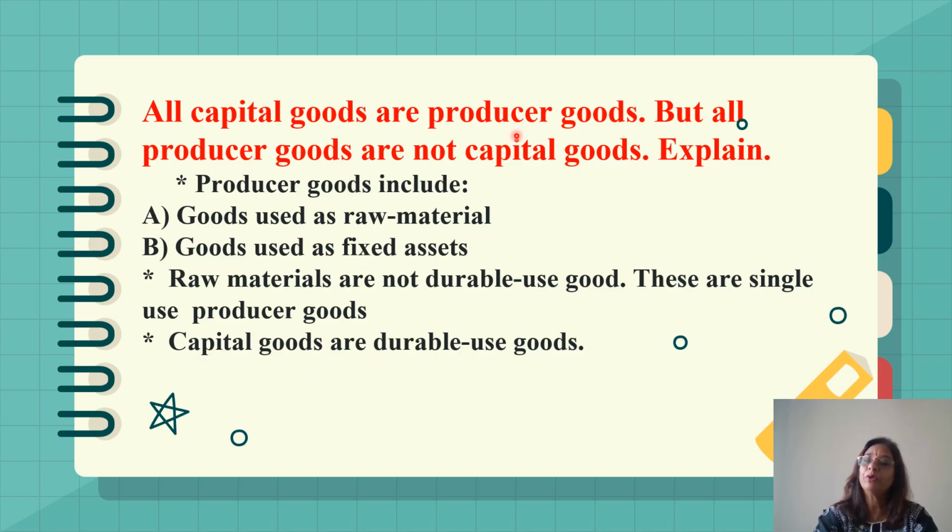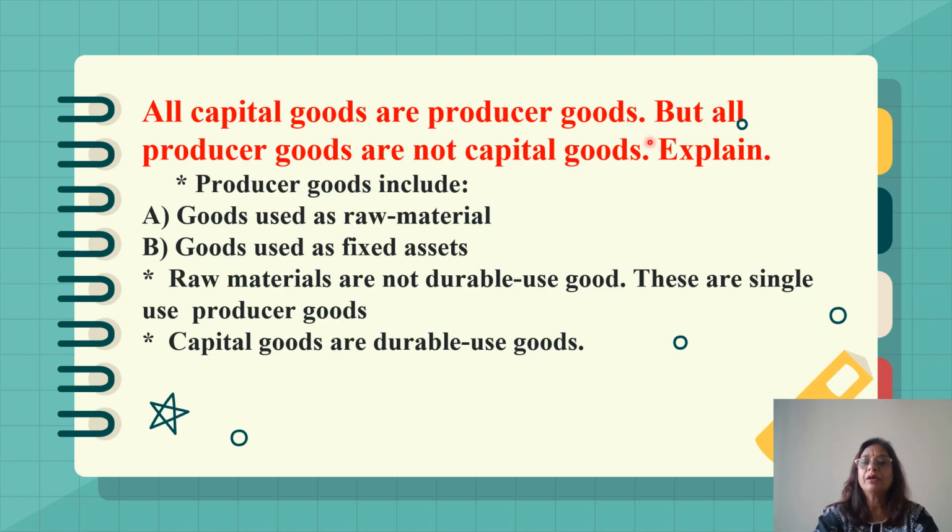Machineries, tools and implements are capital goods and they are used only by the producers. But in the process of production, a producer is also utilizing raw materials, that is, non-durable-use goods. But these non-durable-use goods are not capital goods.